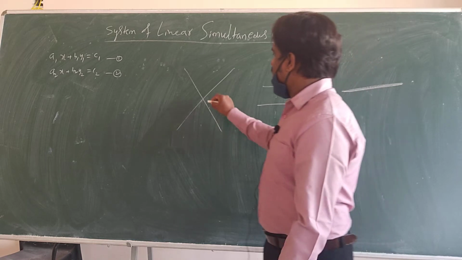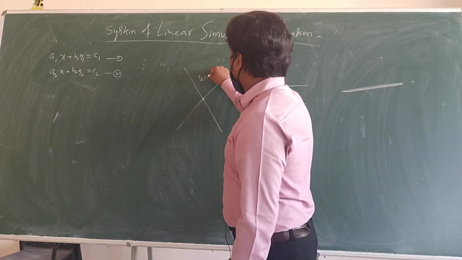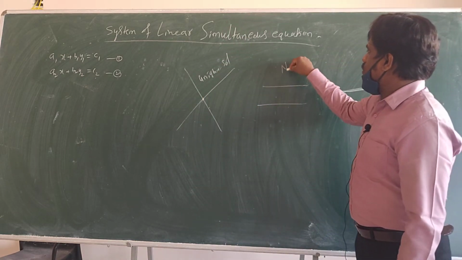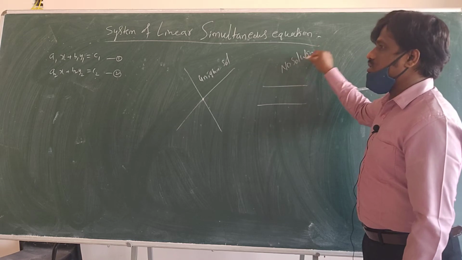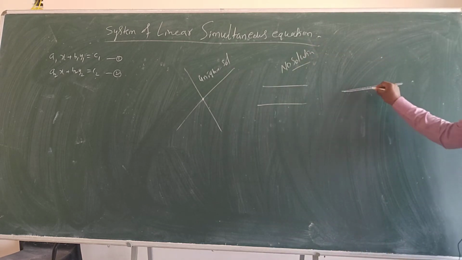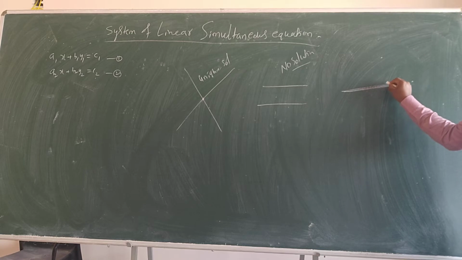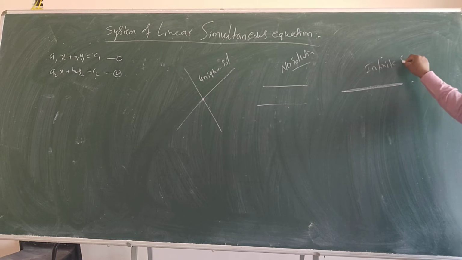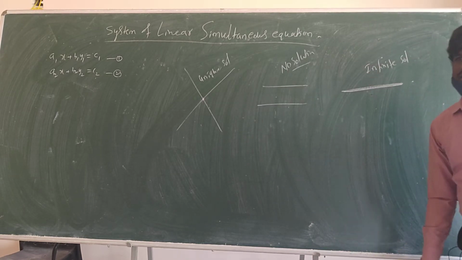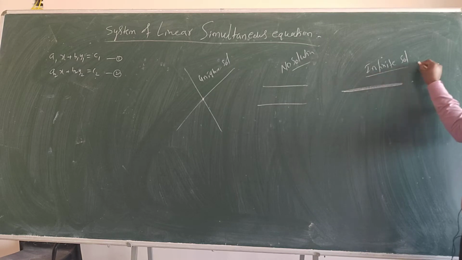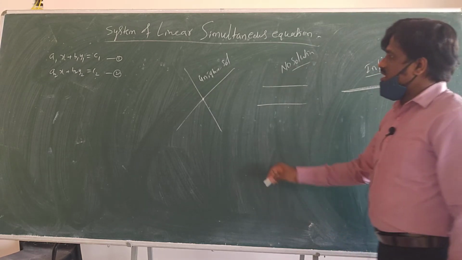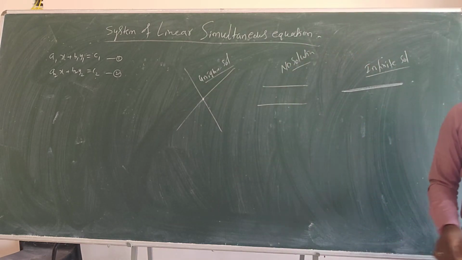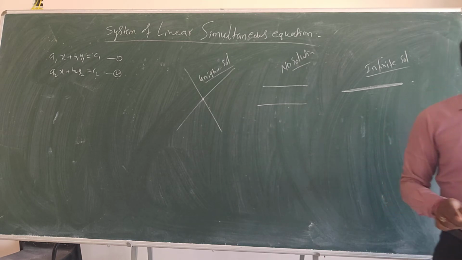When the lines are intersecting at one point, you will get a unique solution. When lines are parallel, no solution, because one is here, the other is there. And when lines coincide, then you have infinite solutions. One line is on another line. Intersecting at one point, unique solution. If they are parallel, no solution. This is the concept of what you have learned.